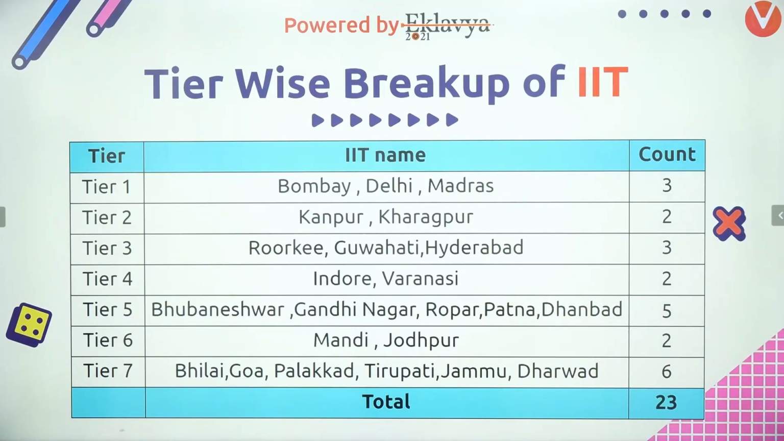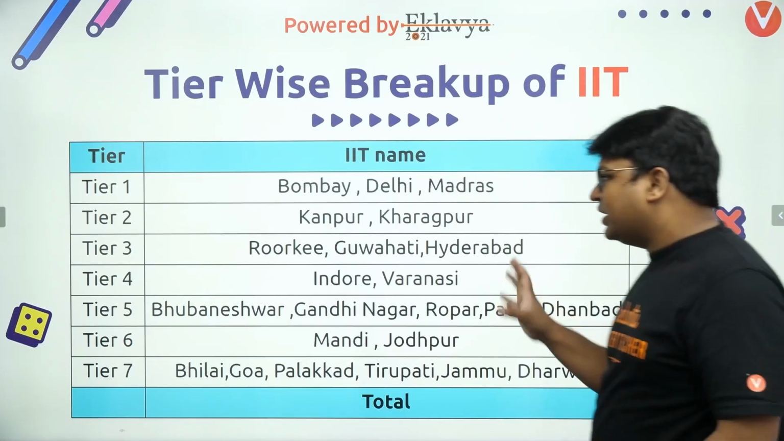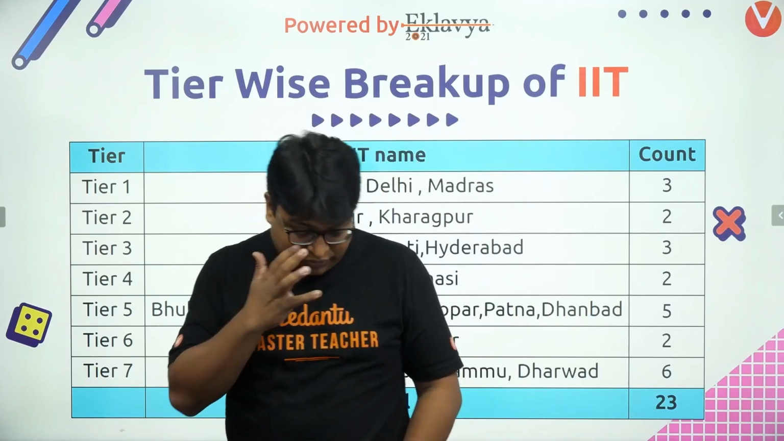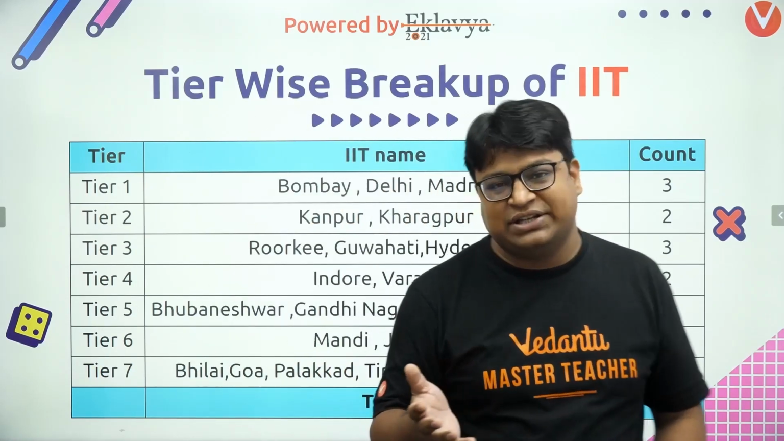So in tier 1 we have Bombay, Delhi, Madras. In tier 2 we have Kanpur, Kharagpur. In tier 3 we have Roorkee, Guwahati, Hyderabad. In tier 4 we have Indore, Varanasi, and so on. I think you can now check this list. Now what does this mean? Like, okay, now tiering is done, well and good. Now what do I want to suggest when I say this tiering?